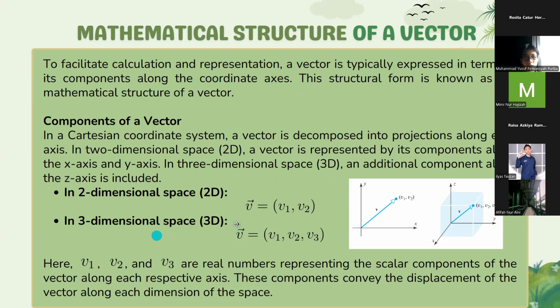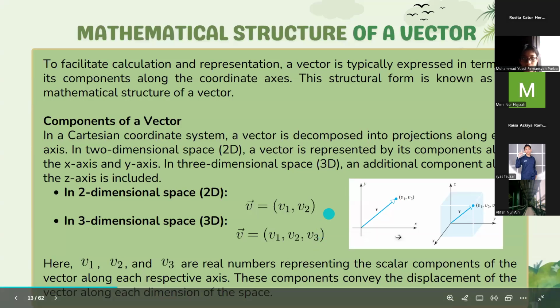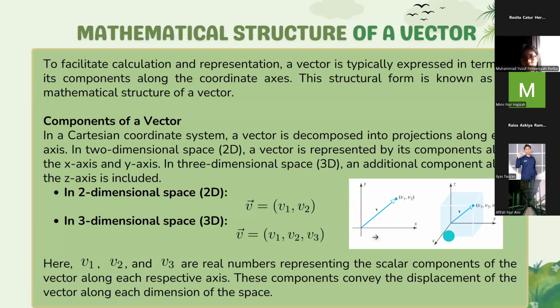So in two-dimensional space, we can represent vector v as v equals (v1, v2). And in three-dimensional space, we can write vector v as v equals (v1, v2, v3). There is a picture about the representation of a vector with components in the Cartesian coordinate system.